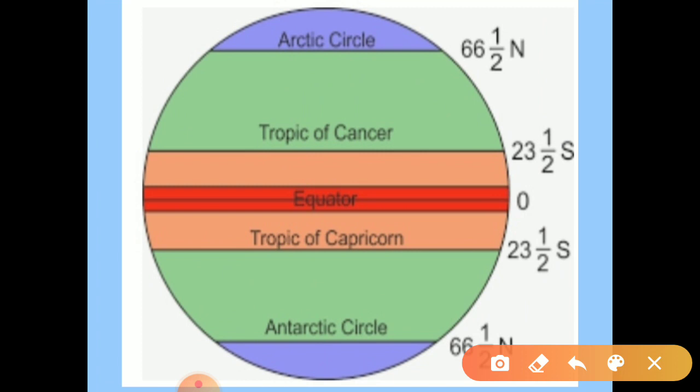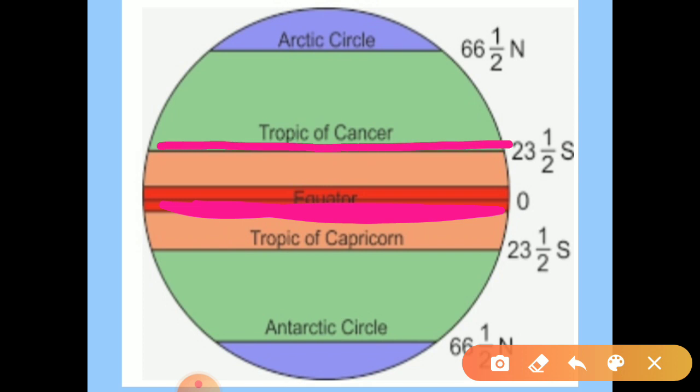As in the previous slide, we studied the equator in the center, which divides the earth into two equal halves. Now let's talk about the parallels of latitude. Towards the north, we have the Tropic of Cancer, that is 23.5 degrees north.